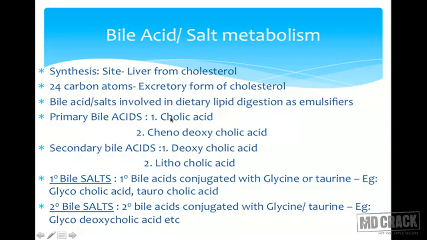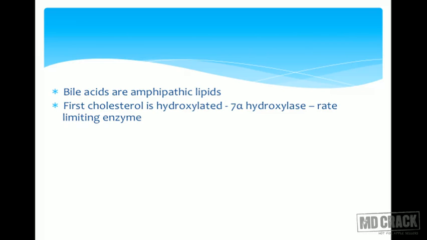So cholic acid, cheno means it becomes primary. Litho or deoxy, it becomes secondary. And when they are conjugated with glycine or taurine, they become bile salts, primary bile salts and secondary bile salts. So bile acids, please remember, they are amphipathic lipids.